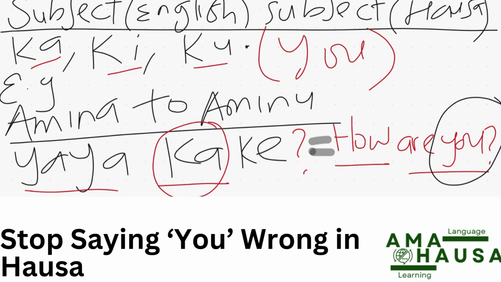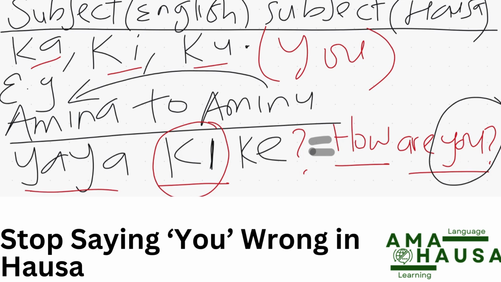This ka is going to change to what? To ki. All right. So this would be Aminu to Amina: Yaya Kike. But Amina to Aminu is Yaya Kake. Because Aminu is a man, we use ka to talk to Aminu and ki to talk to Amina.